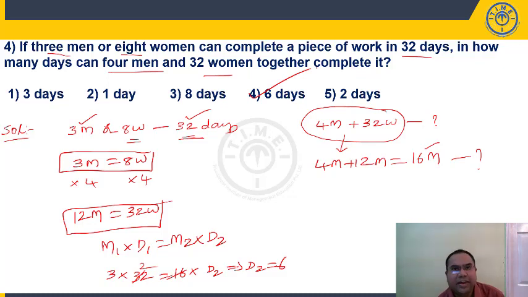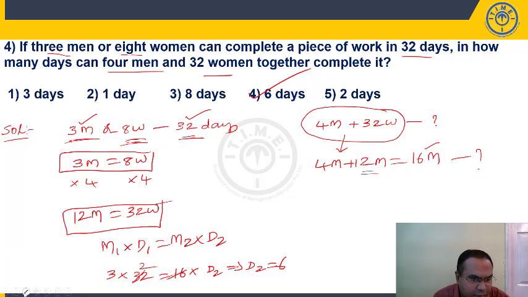So, whenever an equation contains more than one variable, convert that equation completely into one variable, that is either completely into M or W. To convert completely into M or W, we need a relation between men and women. Where is that relation given? See here, in the given question, 3 men take 32 days. 8 women are taking 32 days. That means 3 men must be equal to 8 women. Multiply both sides by 4. 12 men is equal to 32 women. In place of 32 women, I am substituting 12 men. So 4 men plus 12 men is 16 men. Now question is straightforward, right? What we have done earlier: 3 men are taking 32 days. 16 men will take how many days?